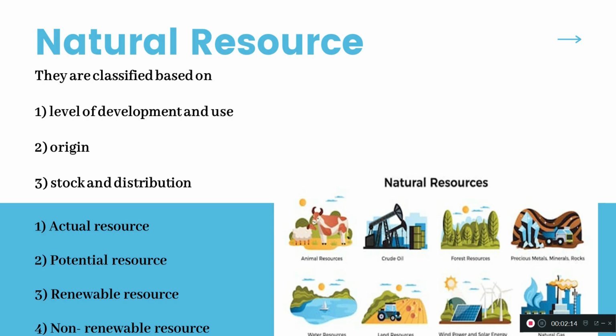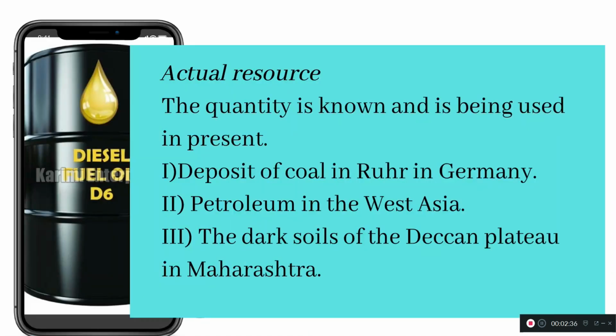First one is the actual resource, second one is the potential resource, third one is the renewable, fourth one is the non-renewable resources. So these are all very important four resources that come under the category of natural resource, right?